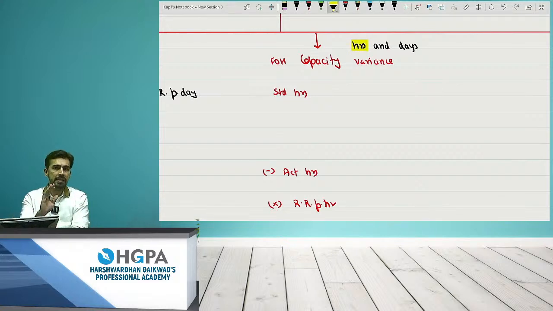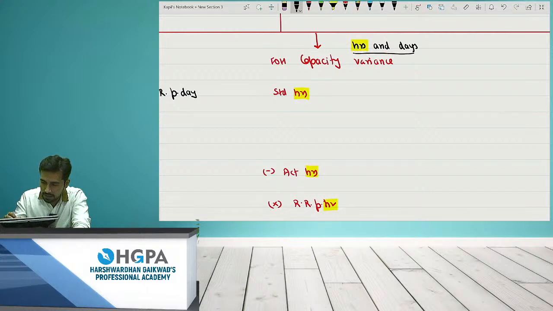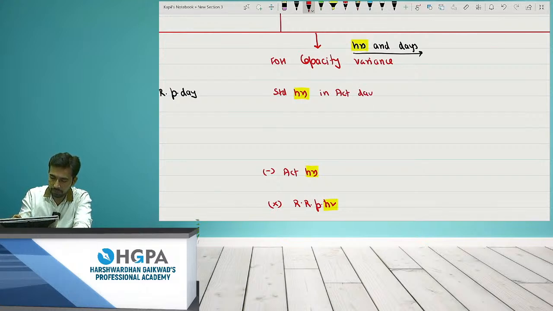Compare hours. Capacity check करनी है ना, you have to compare hours, right? So it is standard hours minus actual hours into recovery rate per hour. So I have taken hours, hours, hours. I have not taken units. It is only hours, right? But what is this standard hours? Actually, this is standard comparable. So what I do is I write the sentence like this. What is the sentence? Hours and days. So it will be standard hours in actual days. In actual days. So what we have to do is just write a bracket and write over there budget and actual.